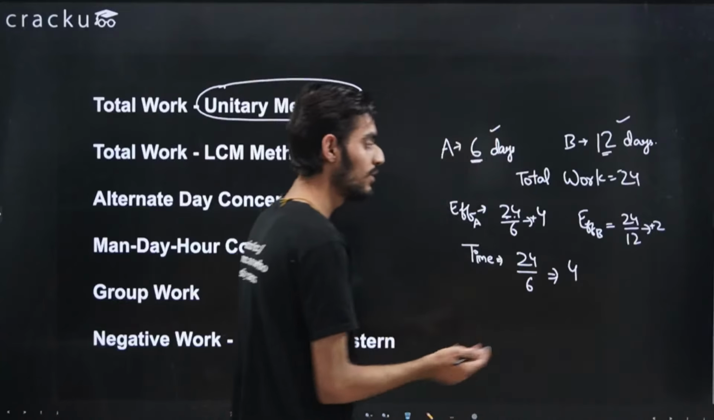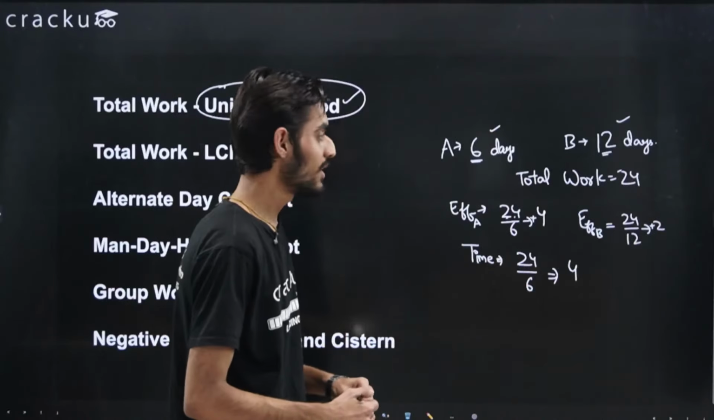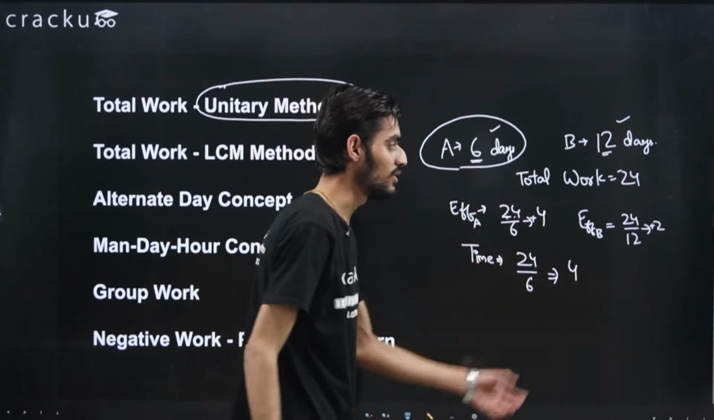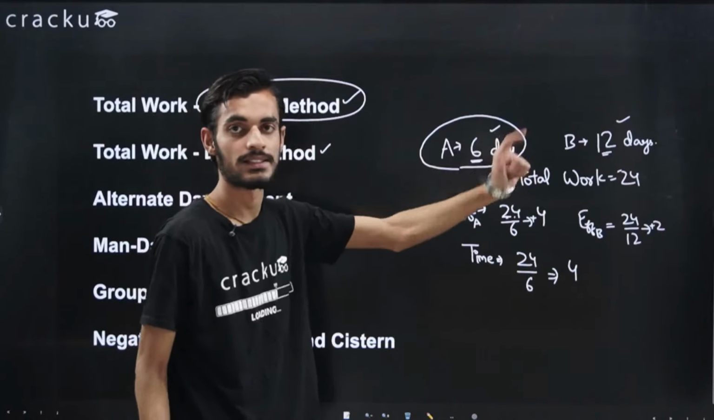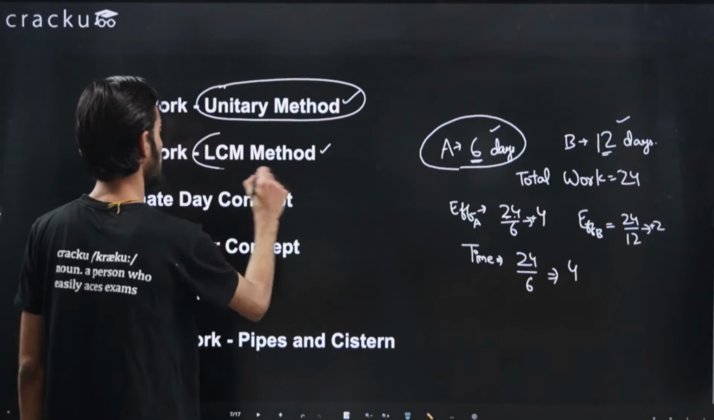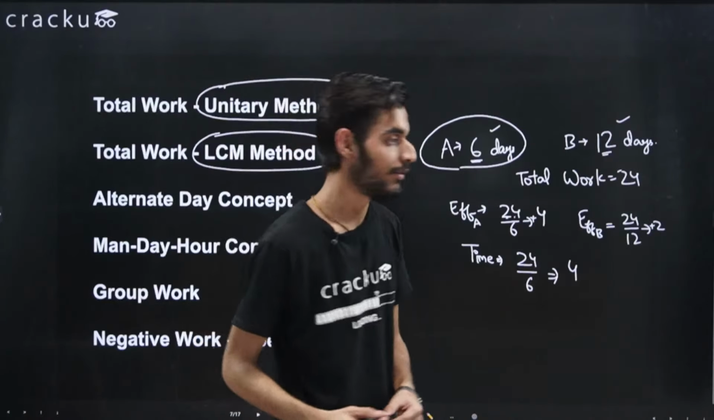So you can do this using the unitary method also. You can do this using the LCM method also. But in cases when we are given the days, then it's better to let the total work be the LCM, because this is easier as compared to the unitary method when we are given the days, right? So I think this should also be clear. So this was the LCM method. So these are the two methods that we use to solve the questions of time and work.